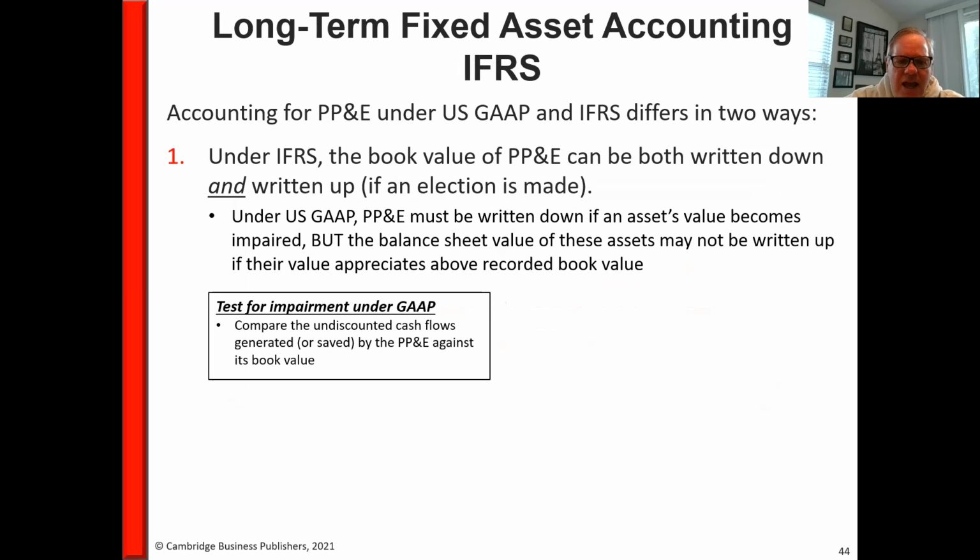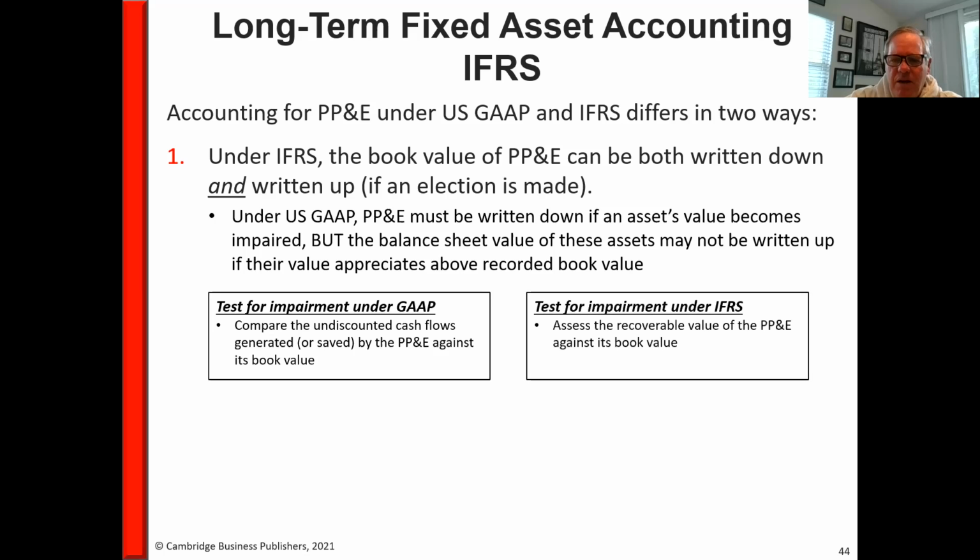Tests for impairment: under GAAP, we're going to compare the undiscounted cash flows from the property, plant, and equipment against its book value. That's how we're going to test for impairment. So under international GAAP, you're going to assess the recoverable value of the PPE against book value. So there's a slight difference there in terms of how you calculate the impairment. So be mindful of how we do it for the US and be aware of the fact that under international, it's a different calculation.